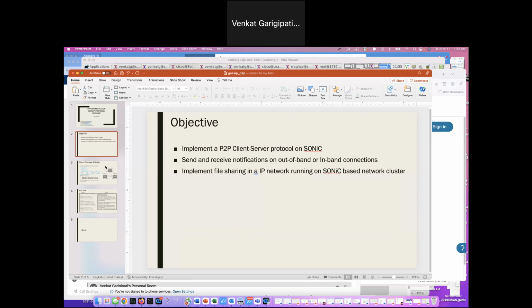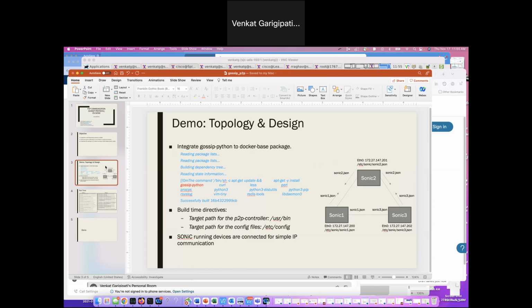In the topology and design stage, we connected a 3-router topology. In this case, we have 3 routers, SONiC 1, SONiC 2, and SONiC 3, connected back to back. At the build stage, we have integrated Gossip Python into the package. In the build directives, we have placed the P2P controller under the user bin path, and the config files related to the P2P controller are under etc config. The SONiC running devices are connected for simple IP communication.